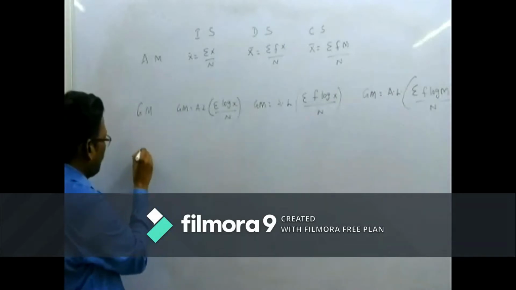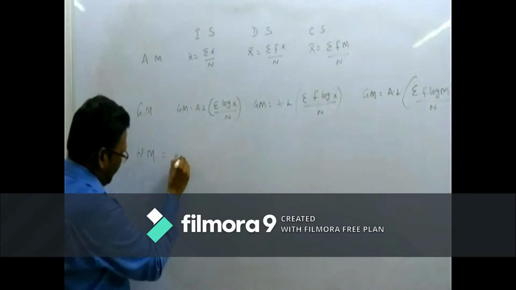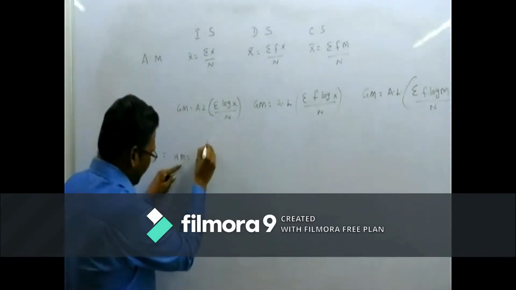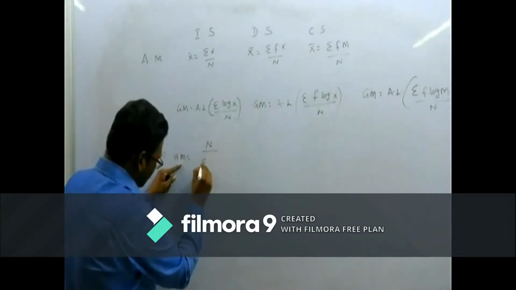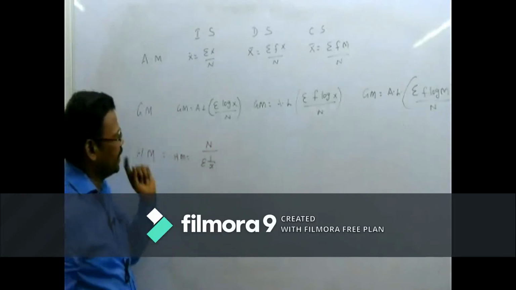Now the harmonic mean. It is the reciprocal of the arithmetic mean. That's why n divided by sigma 1 by x is the formula in the individual series.